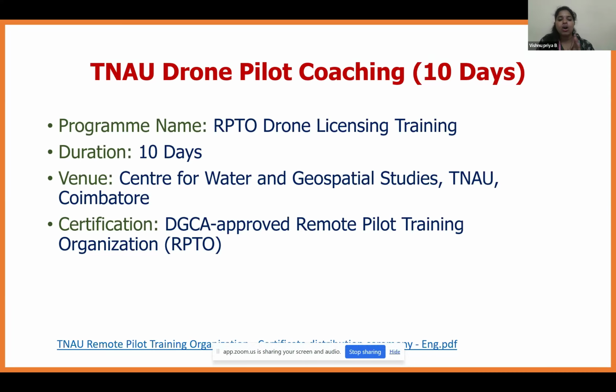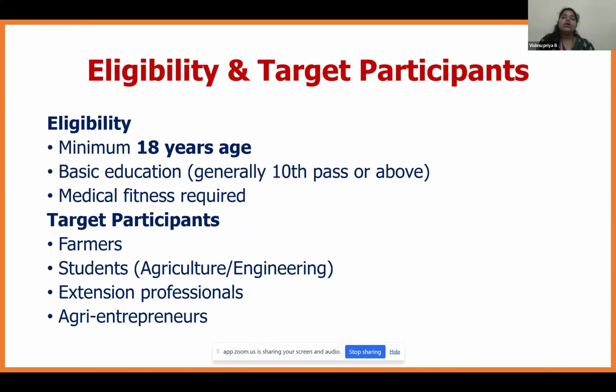The Remote Pilot Training Organization will be chosen by the DGCA depending upon the facilities in the particular department or university. If you want to get into this program, the eligibility is a minimum age of 18 years and a basic education of 10th pass or above. For medical fitness, in TNAU they give a certificate inside the college itself. We need to get our fitness check from the dispensary or in TNAU, and they will fill that and give the medical fitness certificate.